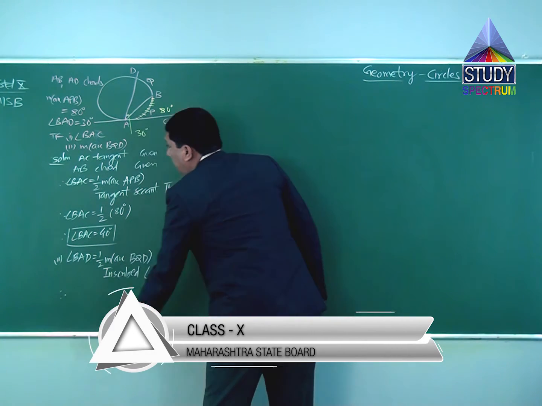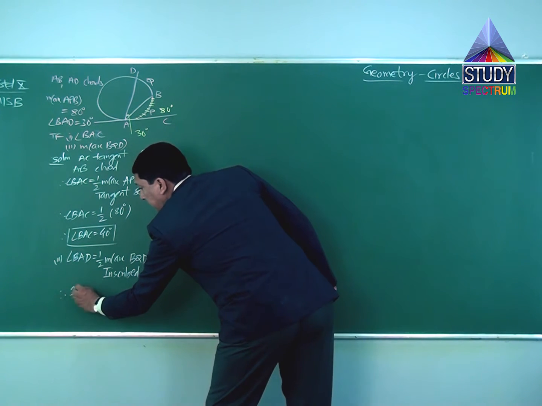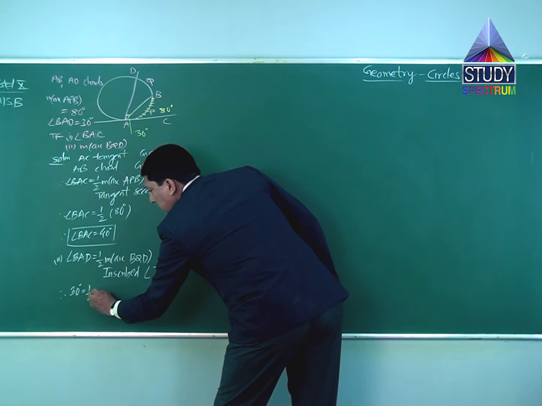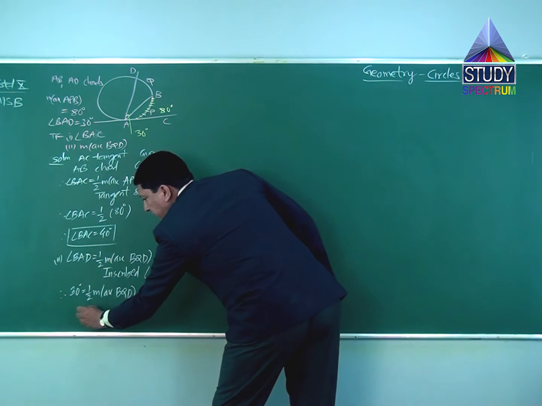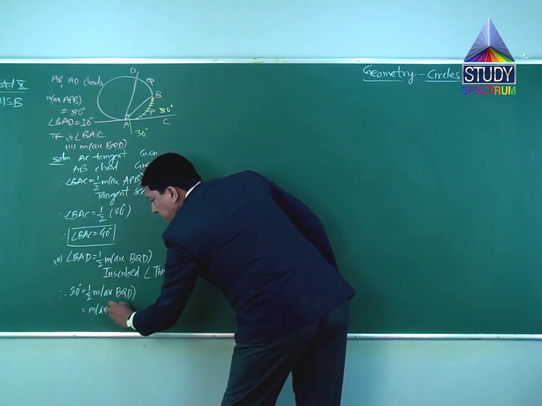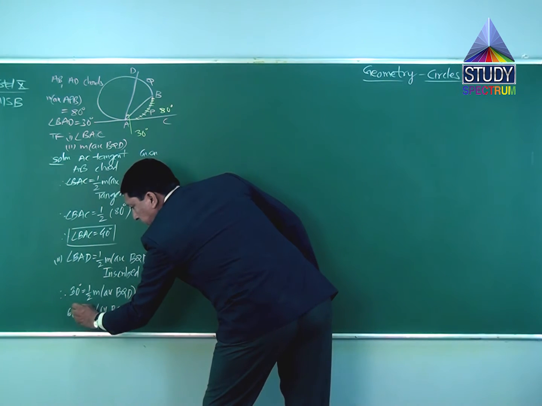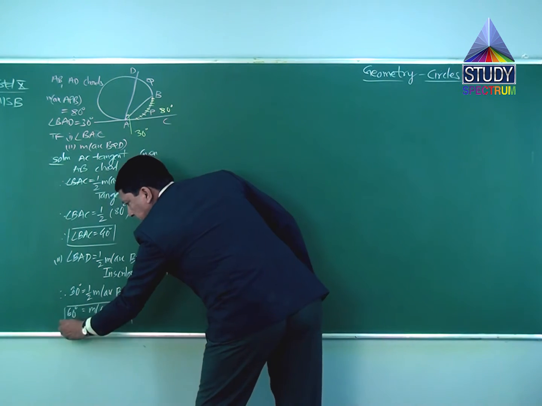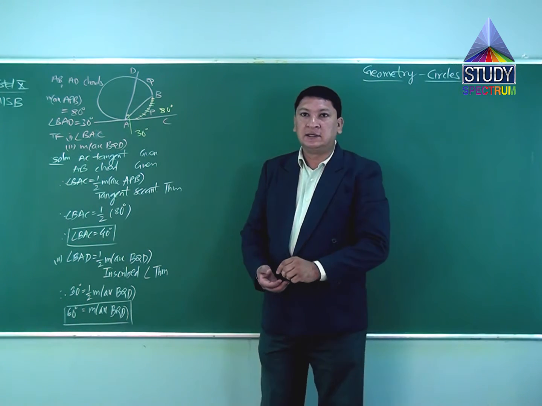Therefore, angle BAD is given to us as how much? 30 degrees. 30 degrees is equal to half the measure of arc BQD. Therefore, the measure of arc BQD is equal to 60 degrees. Second answer: measure of arc BQD is 60 degrees.